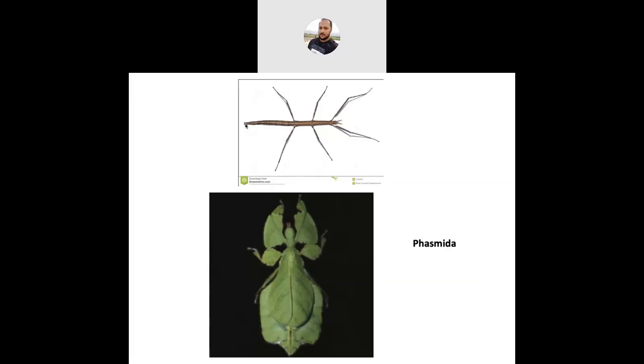Tibia and femur show lamellate expansion in the case of leaf insect. Tarsus is 5 segmented, and a line of weakness is present between the trochanter and the rest of the leg. Wings may be present or absent. If present, they are small and modified into tegmina. In leaf insects, the wing venation mimics the leaf venation. Cerci are very short and unsegmented, and they are herbivorous.